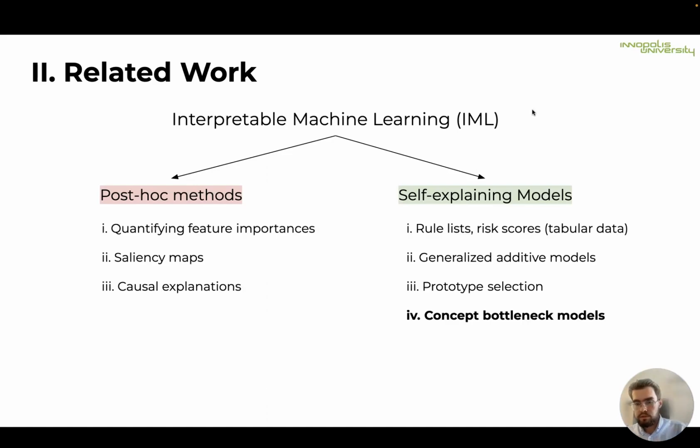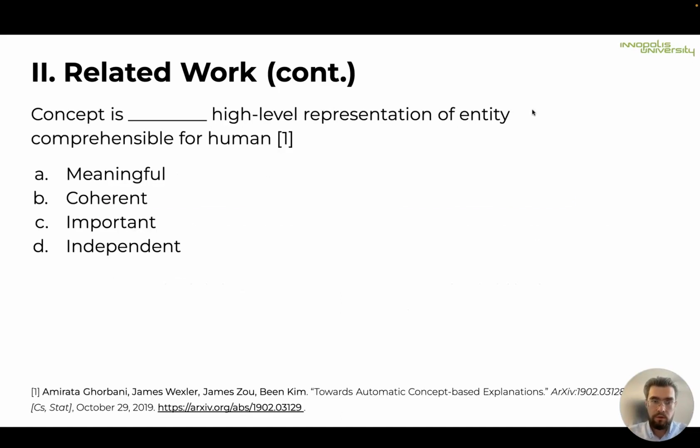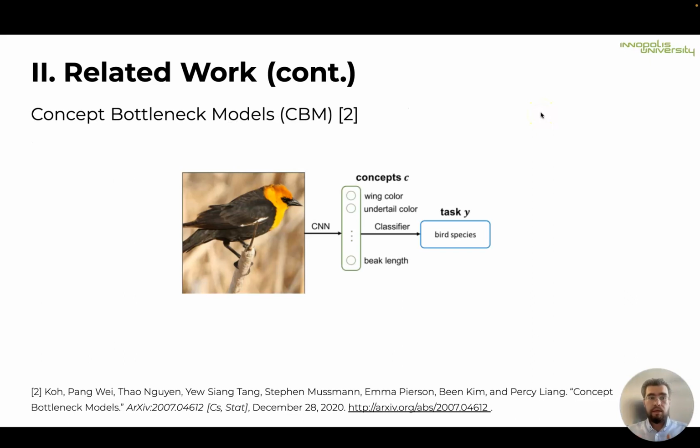One of the recent advances in this field is called concept bottleneck models, where the concept stands for a meaningful, coherent, important, and independent high-level representation comprehensible for a human. The idea behind concept bottleneck models is to use concepts as an intermediate step. Firstly, a feature extractor, or CNN, predicts whether the concept is present in the image or not, and then this binary set of values is used to perform the task.